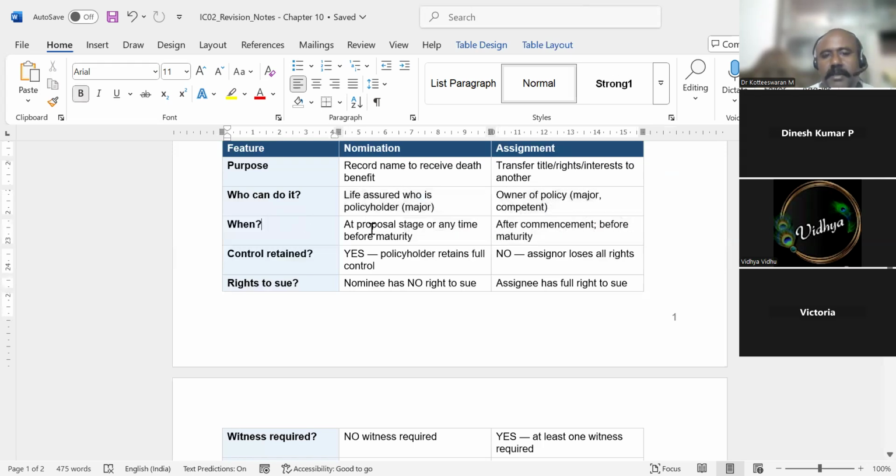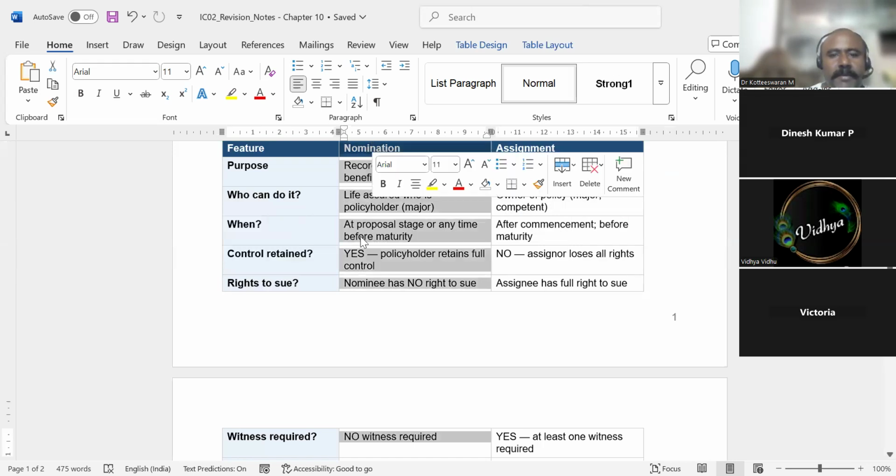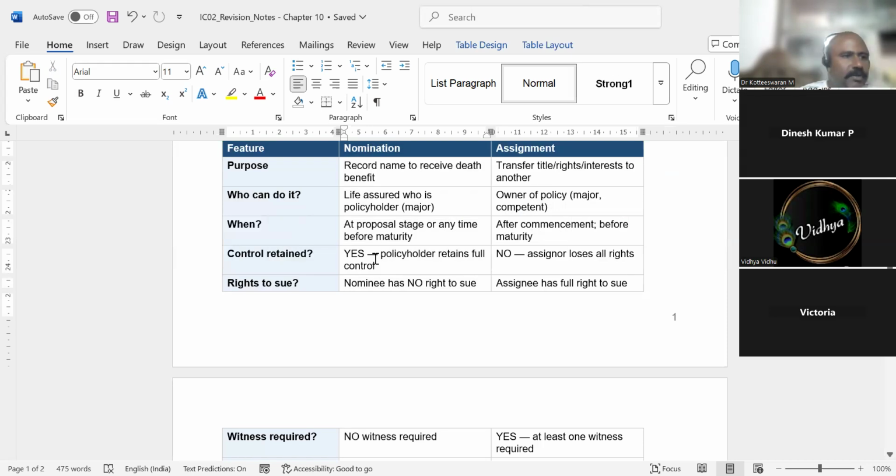When? Nomination can be done at any stage before maturity. Assignment can only be done after starting of the policy, before maturity. Control: nominee control is with the policy owner, the policy holder. Nominee has no control. Assignment: assignee has all the controls. Assigner will lose all rights.